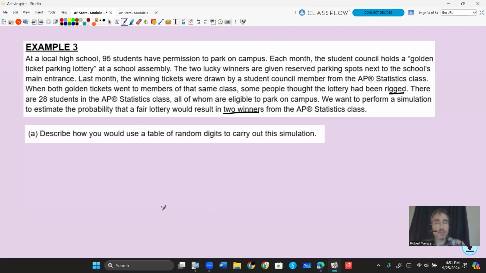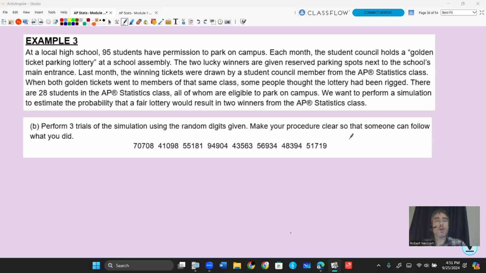So I'm going to skip to part B for a second. We're asked to perform 3 trials of the simulation using the random digits given. Make your procedure clear so that someone can follow what you did. In our simulation, we're trying to simulate drawing 2 lottery ticket winners and seeing, after a certain number of trials, how many times both of them were AP Stats students. So I'm going to do a trial here.